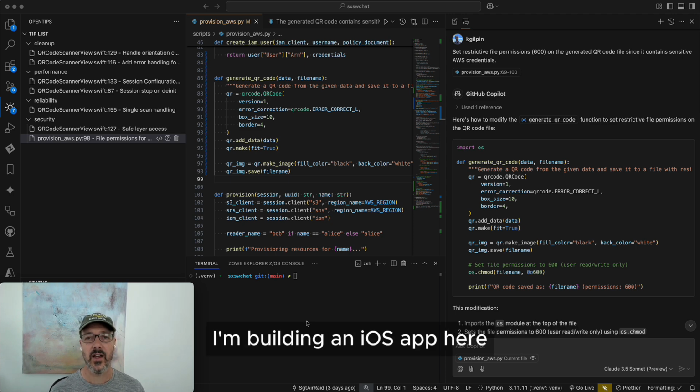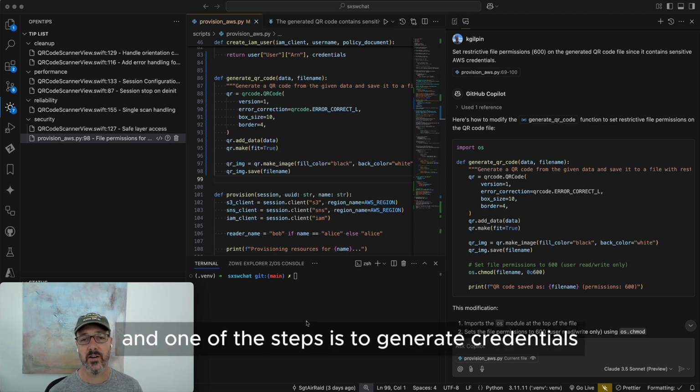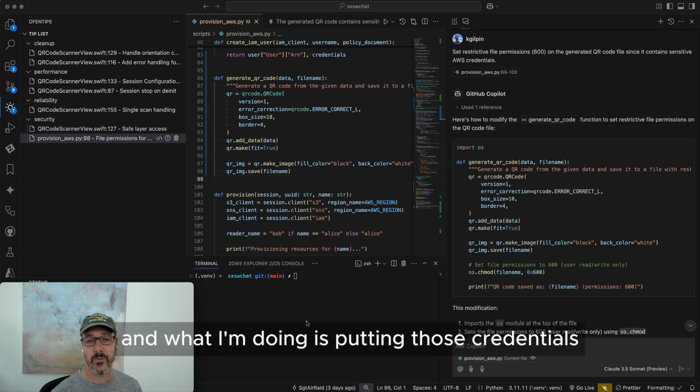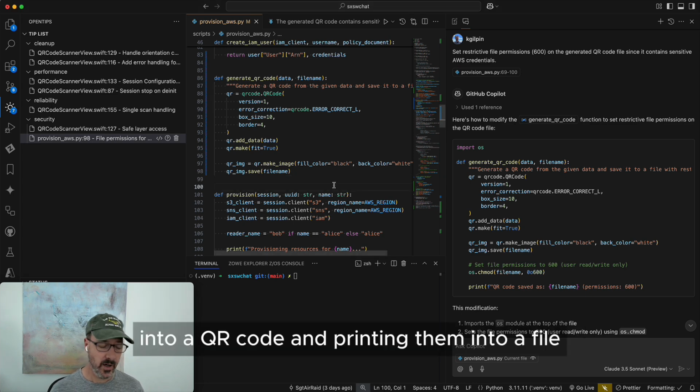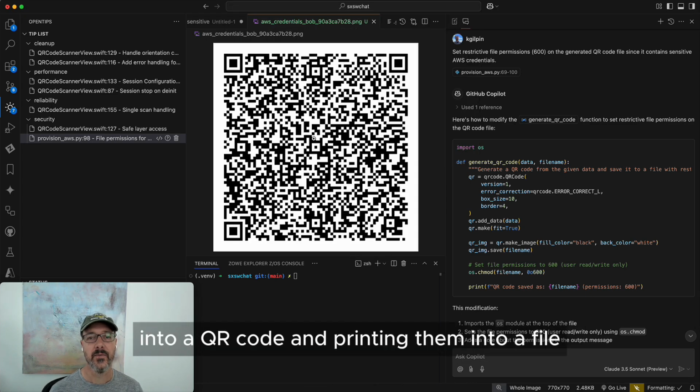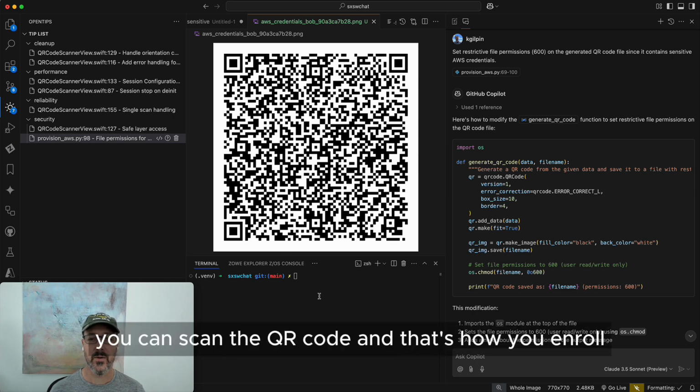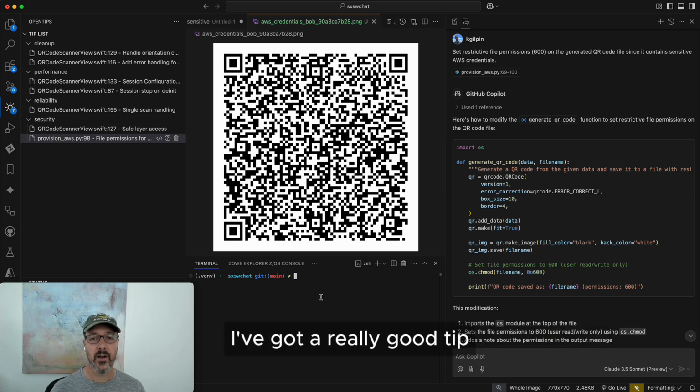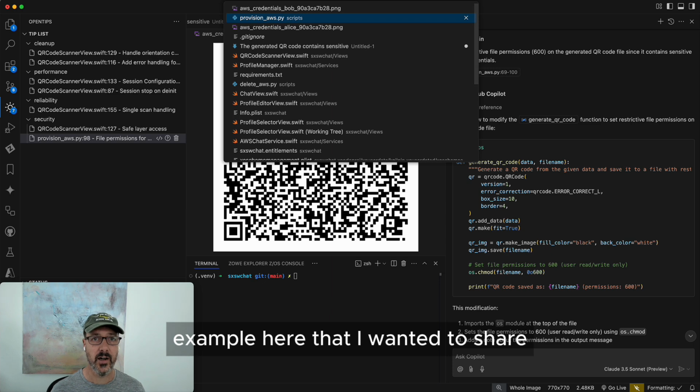I'm building an iOS app here, and one of the steps is to generate credentials. What I'm doing is putting those credentials into a QR code and printing them into a file. Then from your phone, you can scan the QR code, and that's how you enroll. I've got a really good tip example here that I wanted to share.